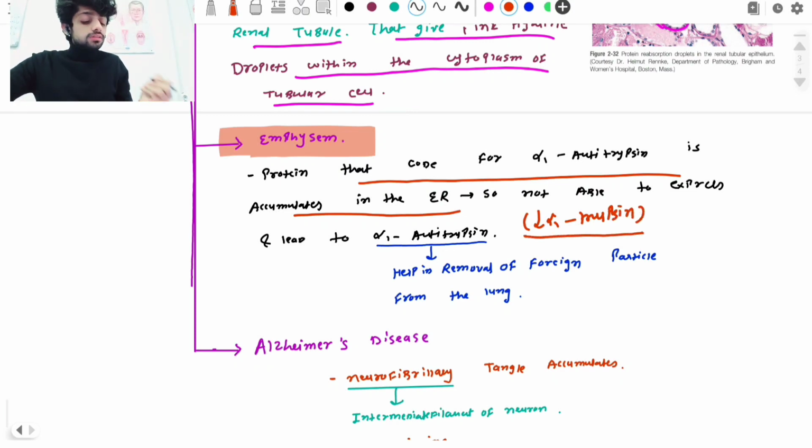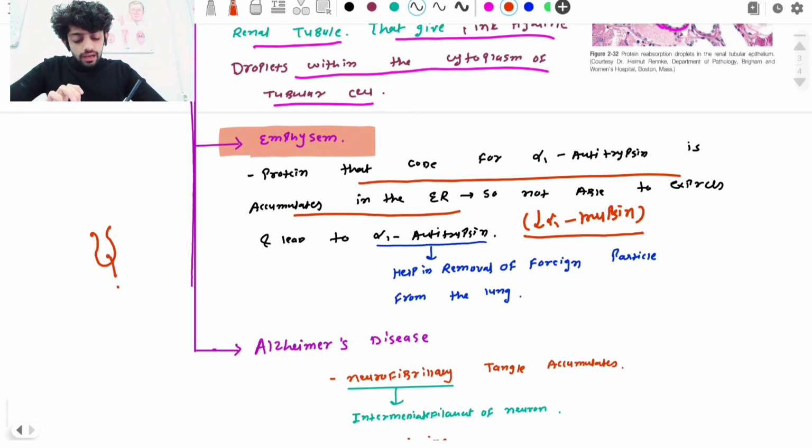And what is the function of alpha 1 antitrypsin? Normally alpha 1 antitrypsin helps in the removal of foreign particles from the lung and prevents the alveoli from collapsing. Here is an alveolus. When air comes into the alveoli, it becomes inflated. When it goes out, it returns to normal size.